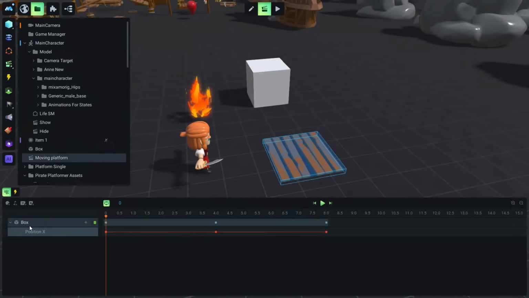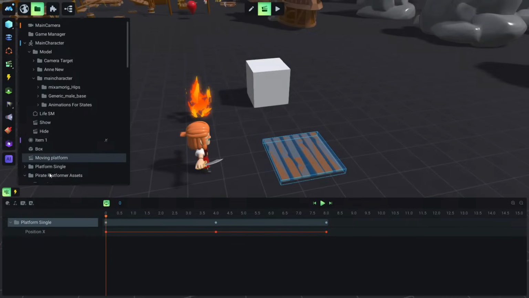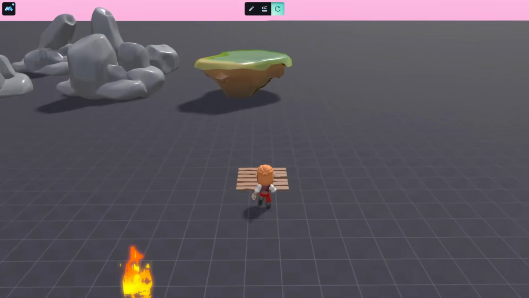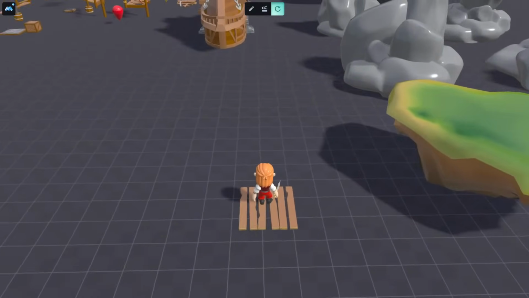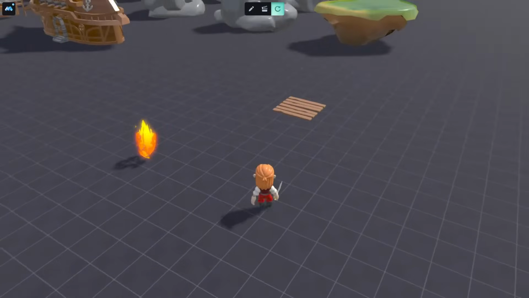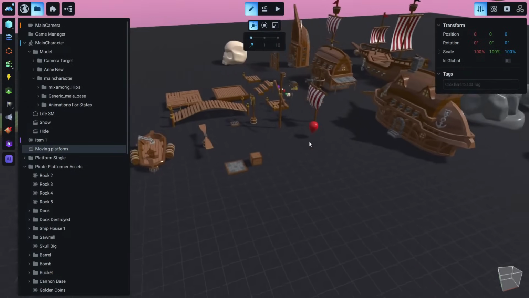You see here it says box, but we don't want to animate the box, we want to animate the platform. So a very cool trick is to right click, retarget, and we just find the model that we want to retarget it to. In our case, the platform. Okay, platform. And let's save, and we are done. Okay, we can delete the box. And if we play now, we have a moving platform that is a more proper one instead of the box. Okay, and it has exactly the same behavior. This is it for the platform.